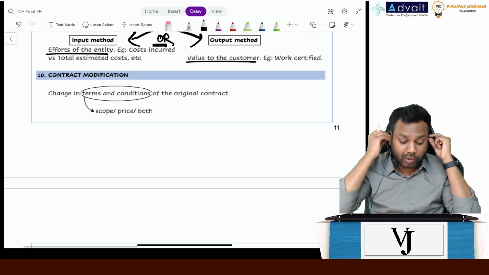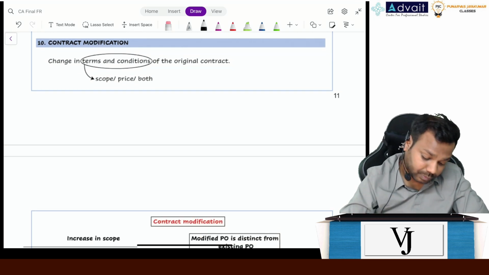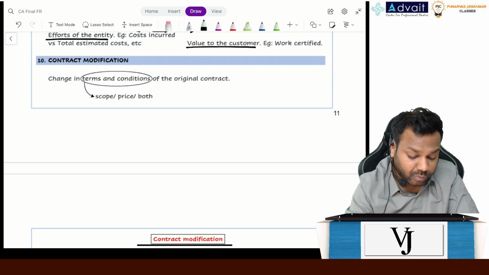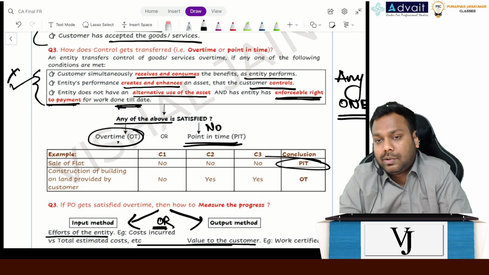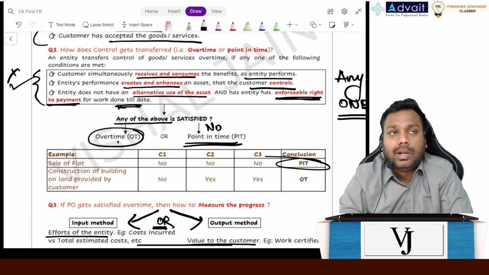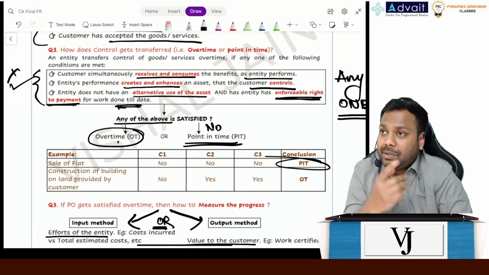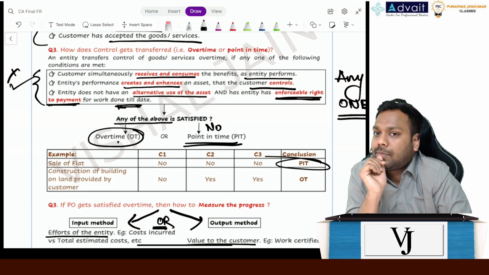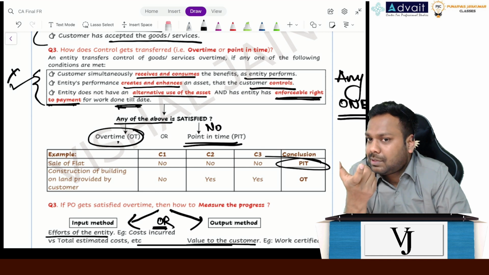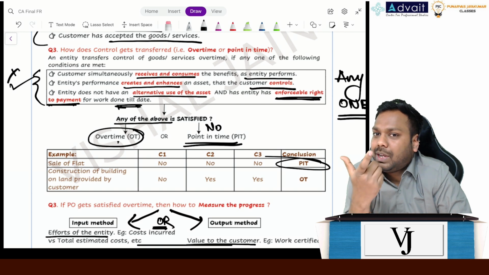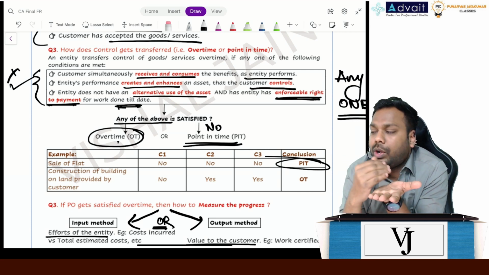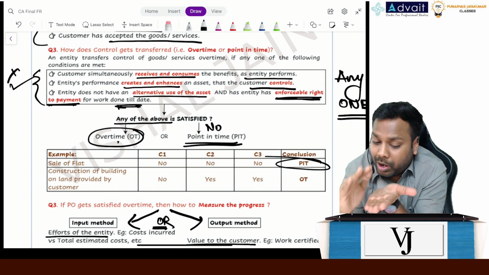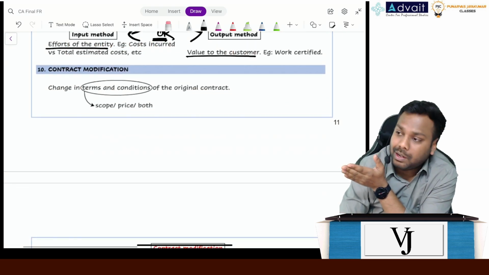Now the next point is contract modification. I already told the meaning of modification in the last class. What is the meaning of modification? A change in the estimates or terms. Now if the estimates change in the revenue contract, what will we do? What is that method called? Cumulative catch-up adjustment method, right? So when the estimates change in this revenue chapter, we do a cumulative catch-up adjustment. But when the contract changes, we account for it as a modification.